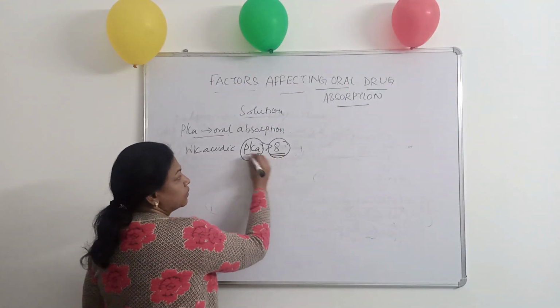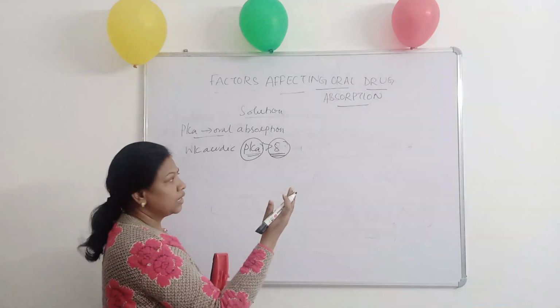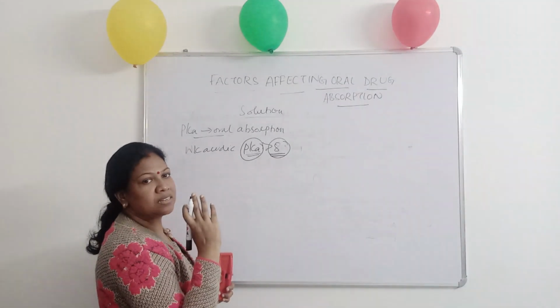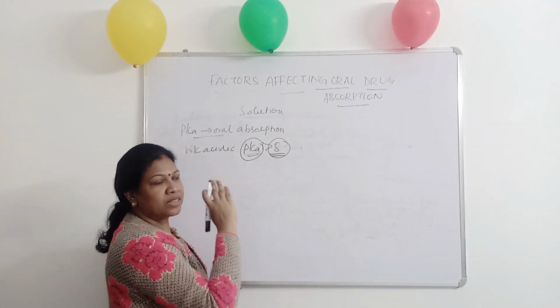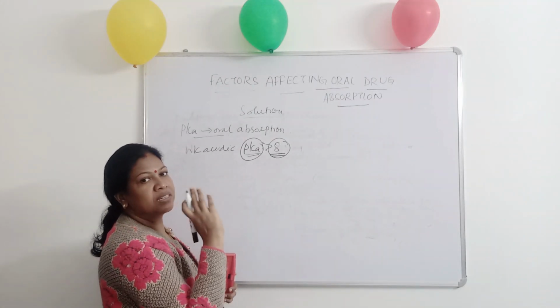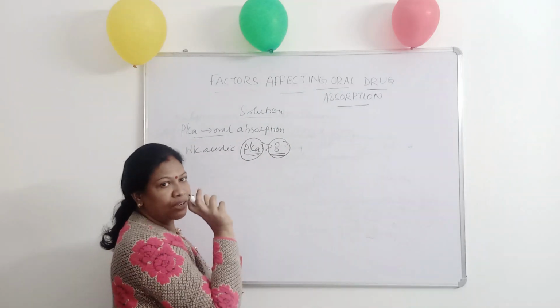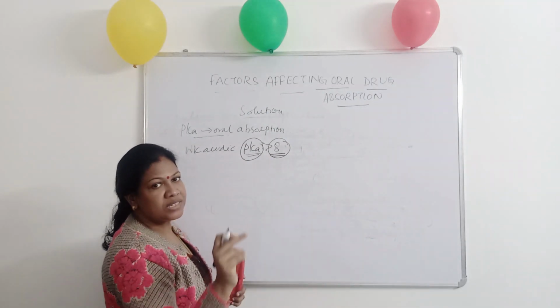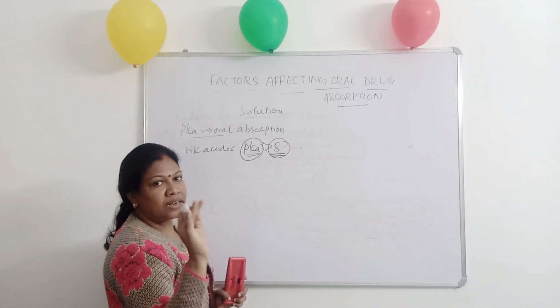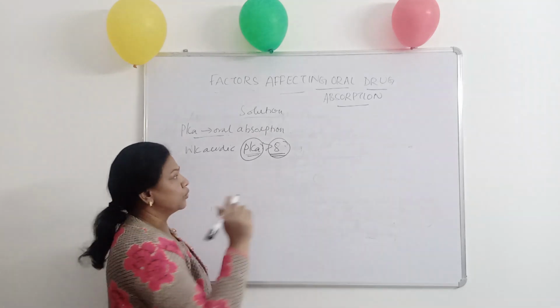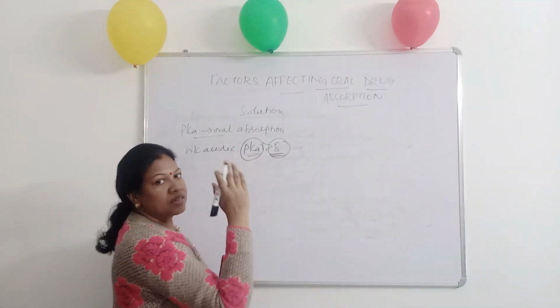So what does it mean? If the drug has a pKa greater than 8, that means the drug will start its ionization at pH 8. Before 8, that is from 1 to 7, the drug will be in its unionized state, and the ionization starts from pH 8, 9, 10, 11, 12, 13, 14. Till 14, it will get ionized.